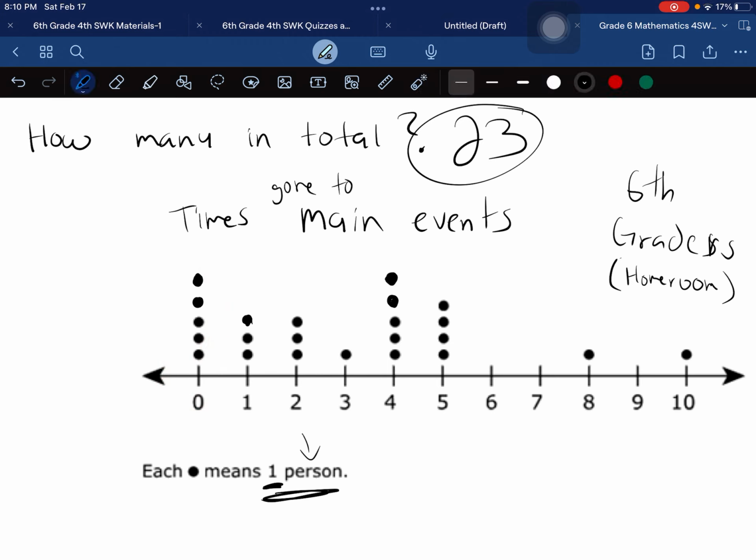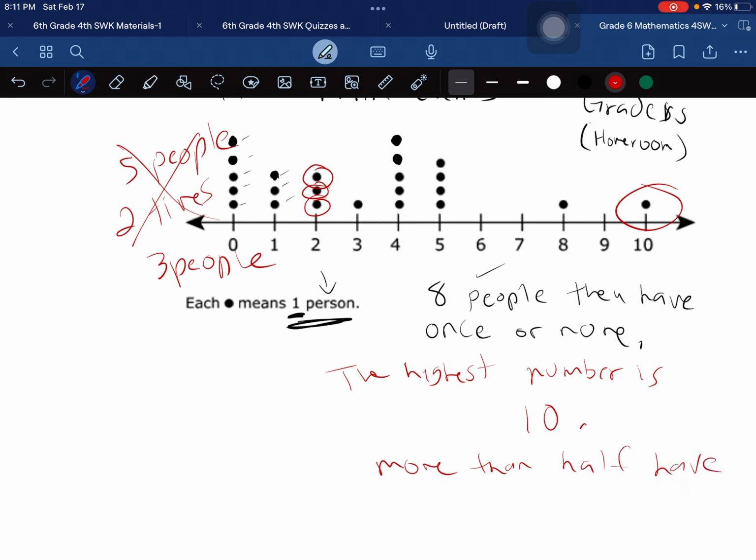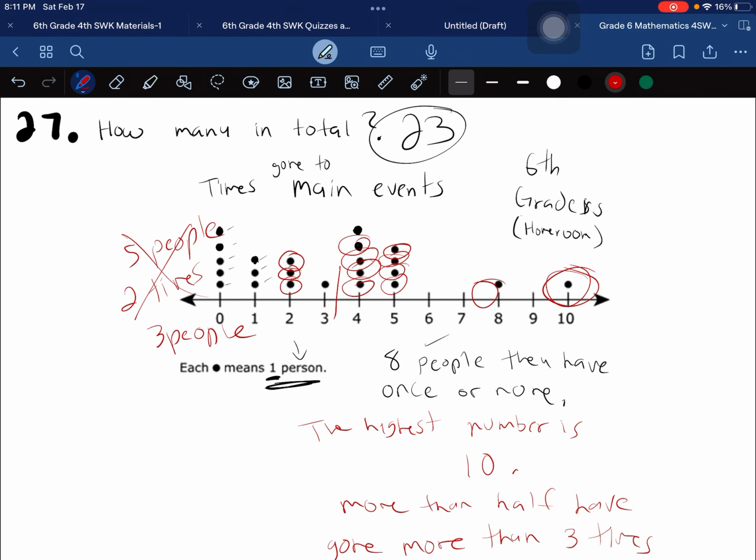They can say more than half have gone more than 3 times. So you check, okay, not 3, more than 3. 1, 2, 3, 4, 5, 6, 7, 8, 9, 10, 11. Now, there's 23, and 11 represents the people that have gone more than 3 times.